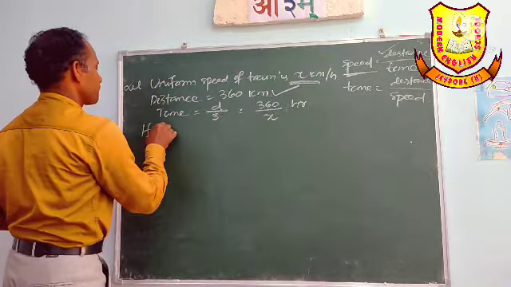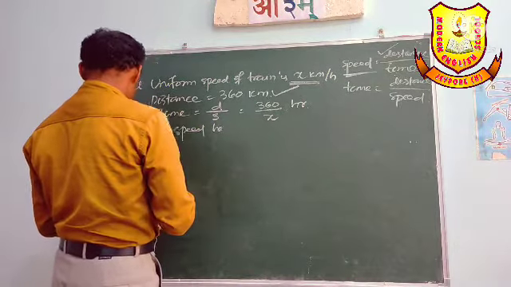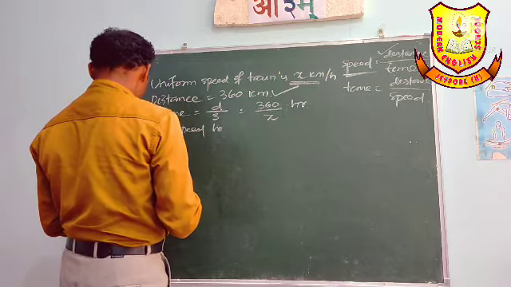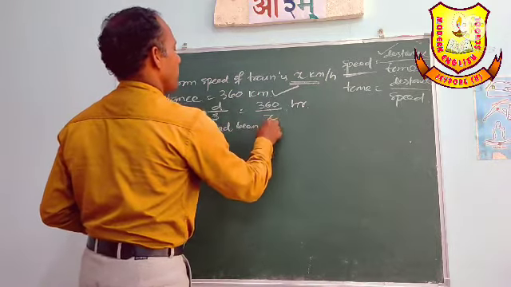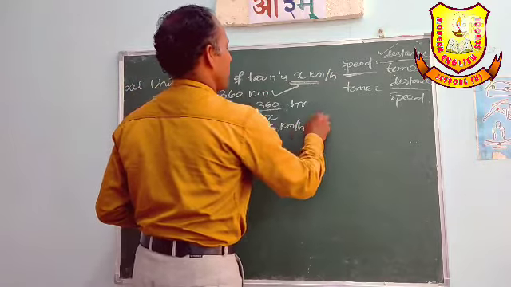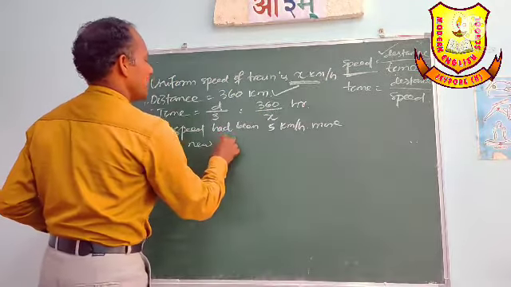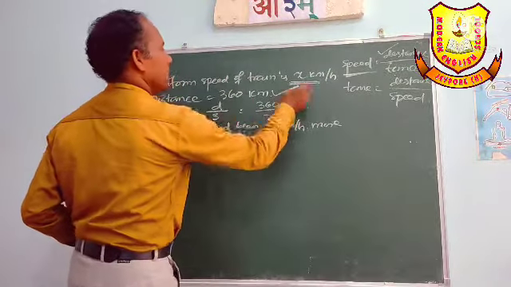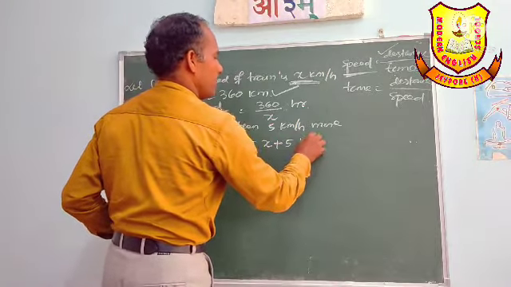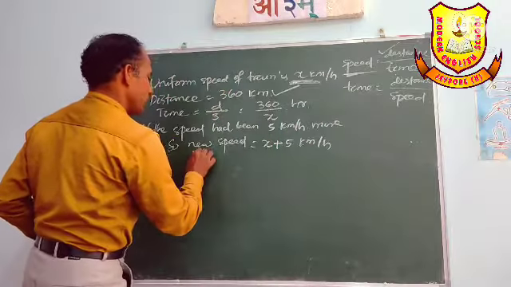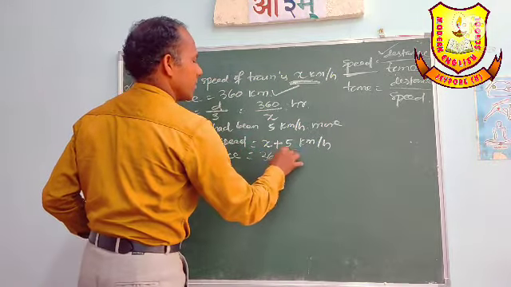The speed was x km per hour, so the new speed is x plus 5 km per hour, and the distance is the same, 360 km.